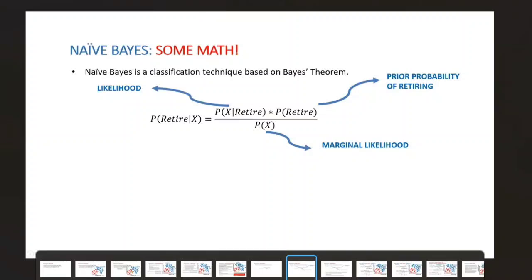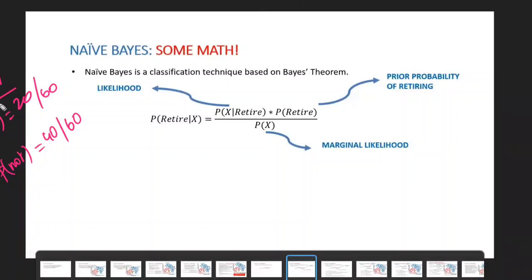Prior probability means before seeing the data set, before applying on the new customer, what is the old one? The old one is the probability of retire is 20 out of 60 and the probability of not retiring is 40 out of 60. This is called prior probability, meaning before applying this on the new data point. Before ones are called prior. Assume this new person was not there. The new customer is not there.